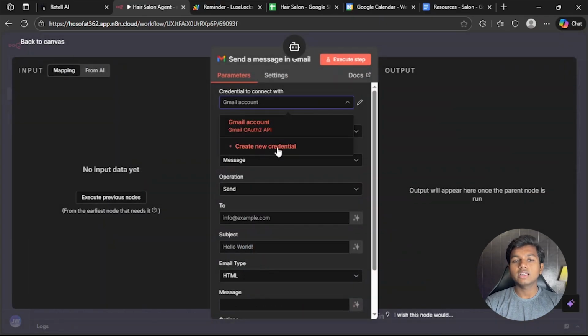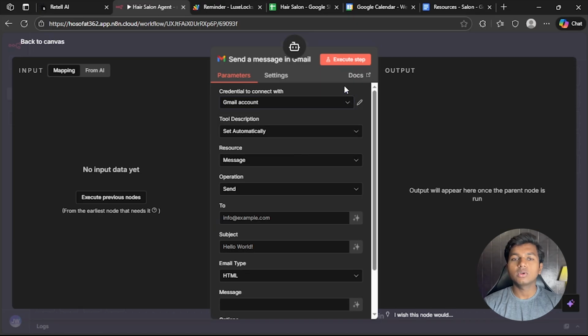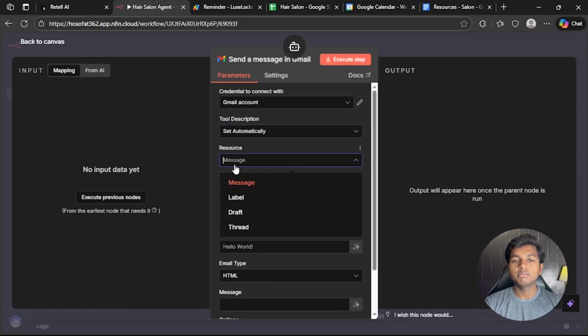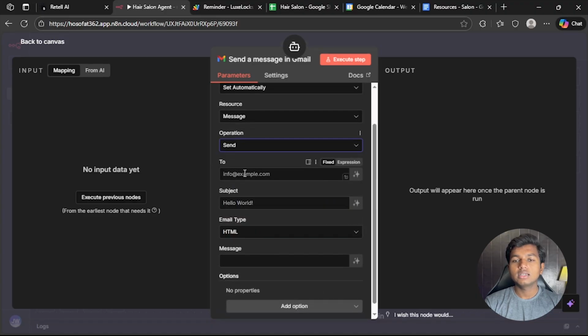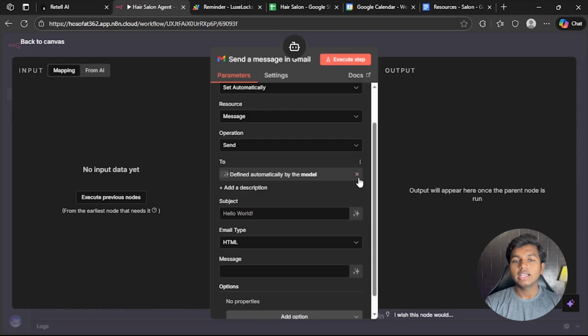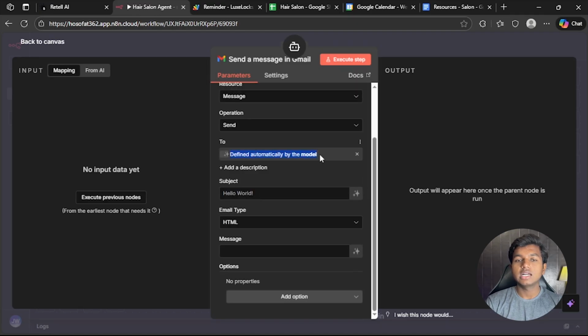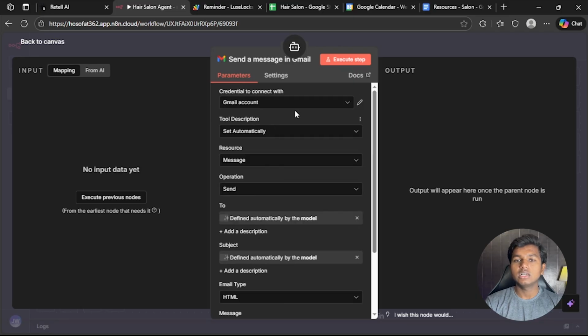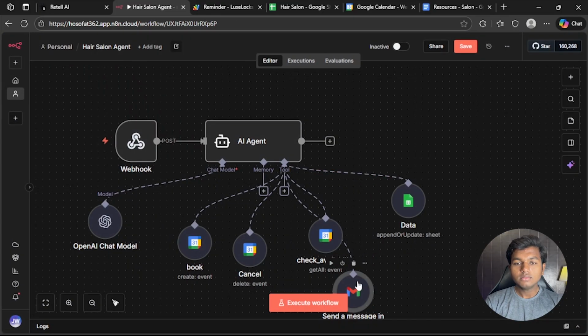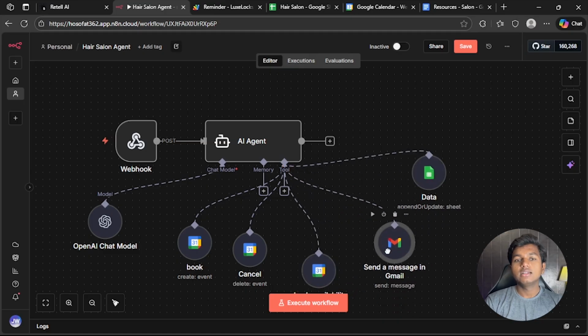Gmail account. You will also have to create a credential for this, and you will have to sign up to your Google account. I already did this, so I will just add the information. Tool description, automatic, resources, message, operation, send message. Click on this button, so the AI agent will decide this one. Subject, automatic, email type, automatic, and yeah, the AI voice agent is also ready. So this is our AI voice agent.